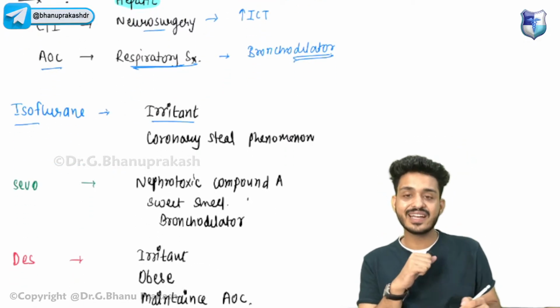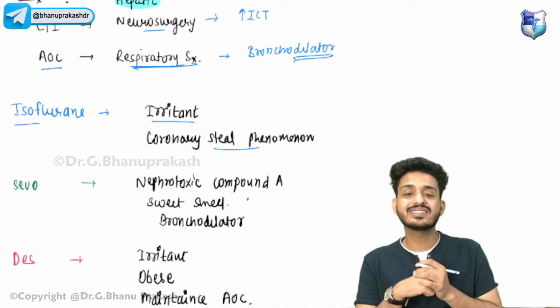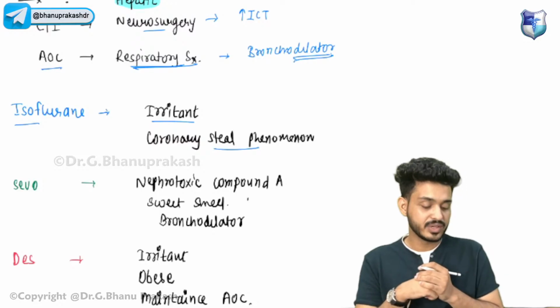Second we have isoflurane. Remember, it is an irritant, and it shows a particular phenomenon known as coronary steal phenomenon, also known as reverse Robin Hood phenomenon.